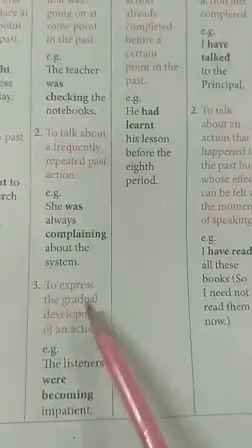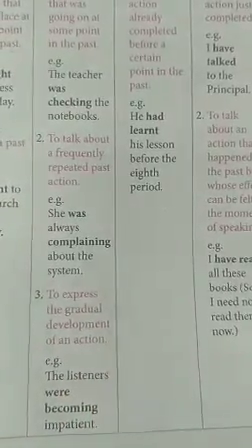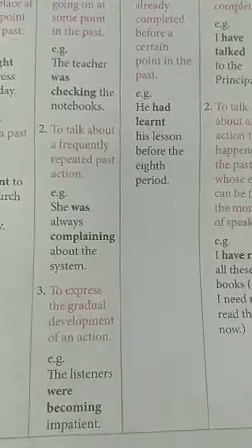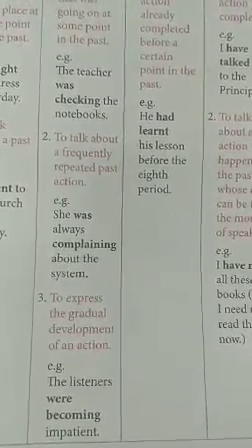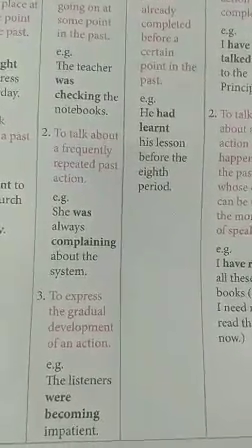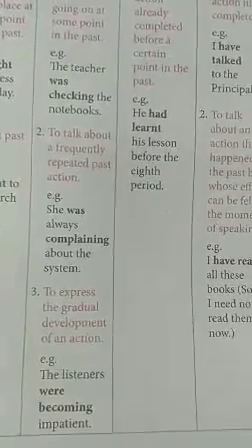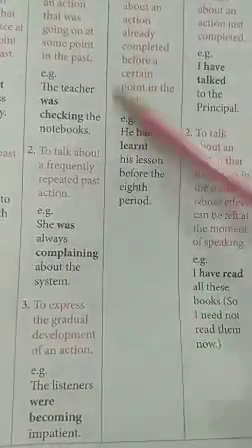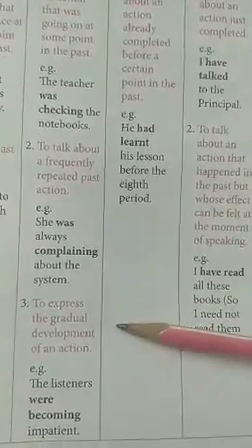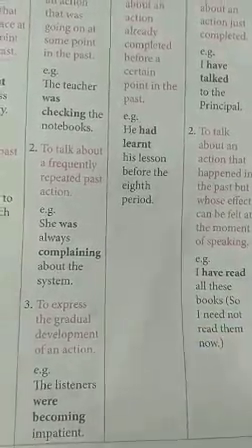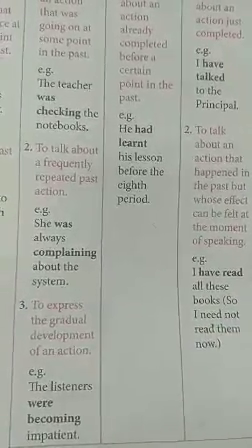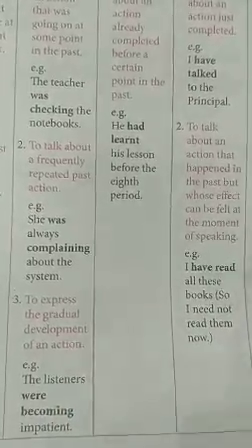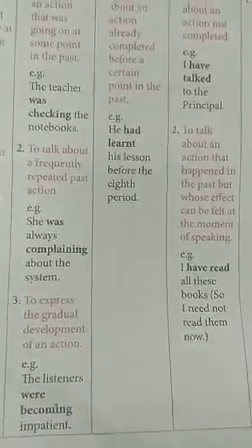Then to express the gradual development of action, for example, the listeners were becoming impatient, वो impatient हो रहे थे. So it is a build up of the action, that धीरे धीरे वो काम हो रहा था, the development of action. So basically all these are forms of the continuous action, that action still going on which is not completed, and this action was started somewhere in the past but it was still going on at the time when you were talking about it.